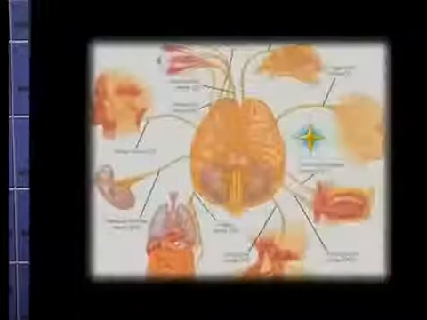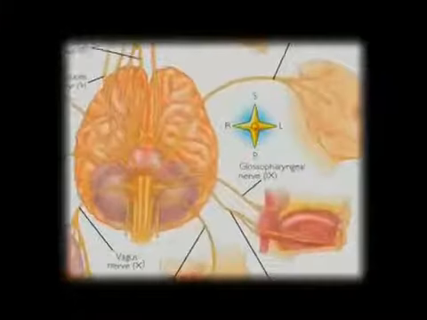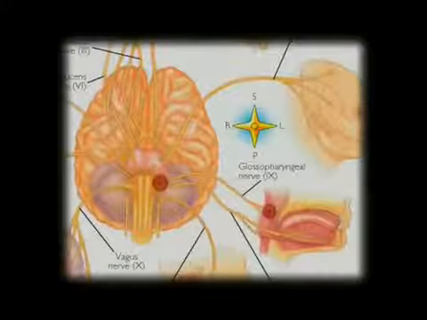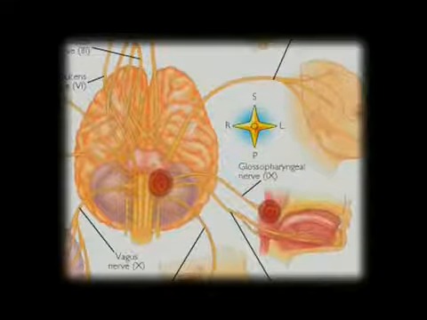Next nerve, cranial nerve number 9, is the glossopharyngeal nerve. This is the nerve which innervates the pharynx, soft palate and posterior one-third of the tongue. It carries sensory information from the pharynx and soft palate, especially touch, temperature and pressure. It also carries taste sensation from the taste buds on the posterior one-third of the tongue. The other part is done by the facial nerve. It also supplies the carotid sinus and reflex control to the heart.